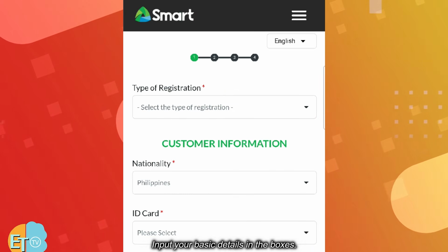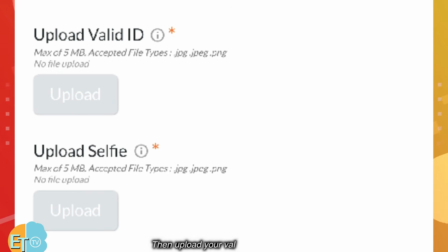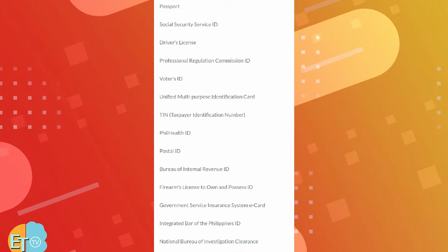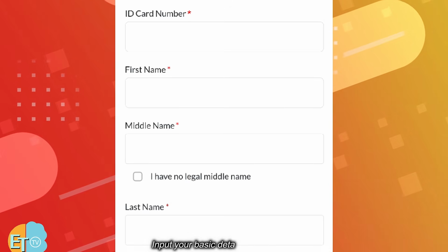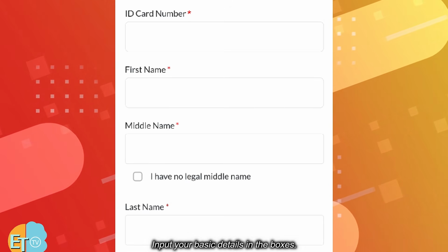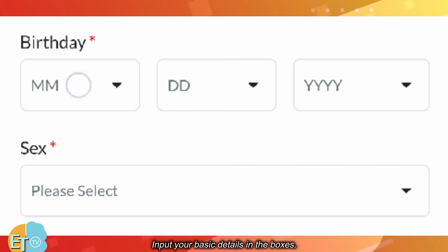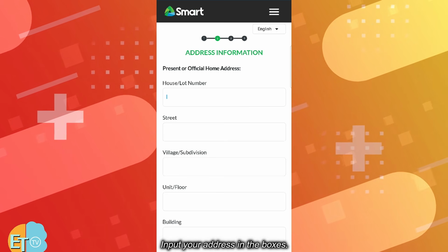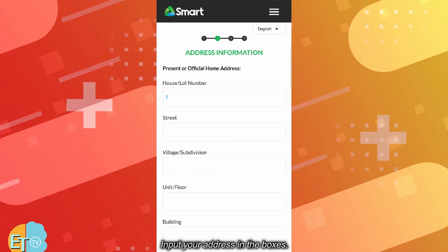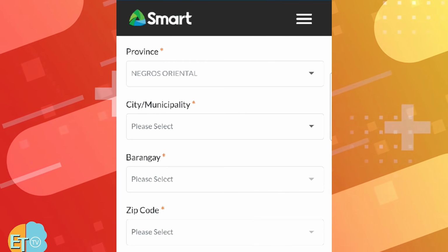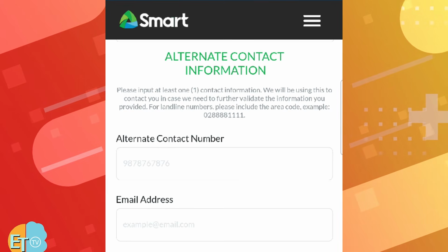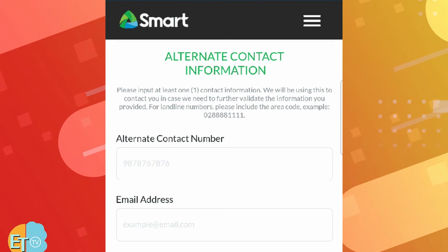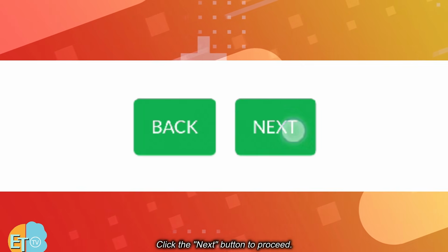Input your basic details in the boxes. Then upload your valid ID and selfie. Input your basic details in the boxes. Click the Next button to proceed. Input your address in the boxes. Click the Next button to proceed.